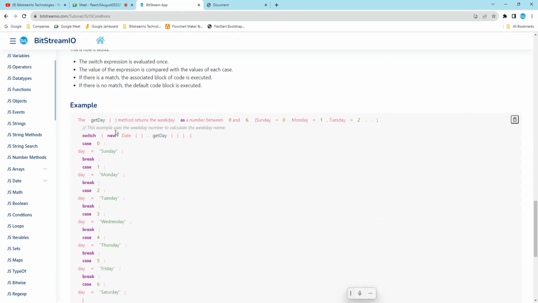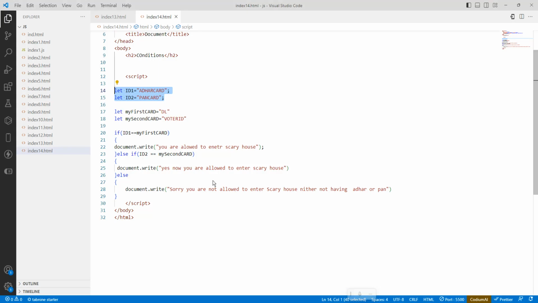The getDay method returns the weekday as a number. So first what we will do is switch on new Date().getDay(). Case 0: day is Sunday, break. First we will write the cases. For that, I will take one more script, so we have a clear idea about if, else if, else.